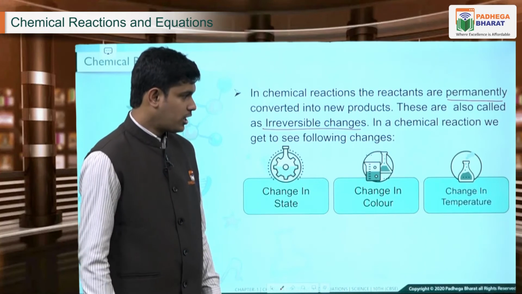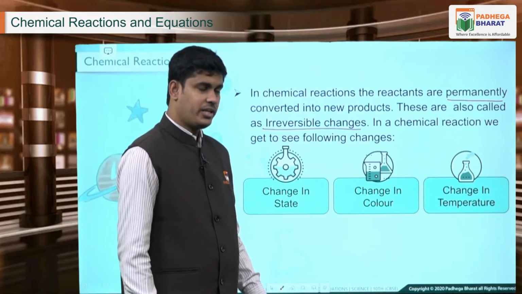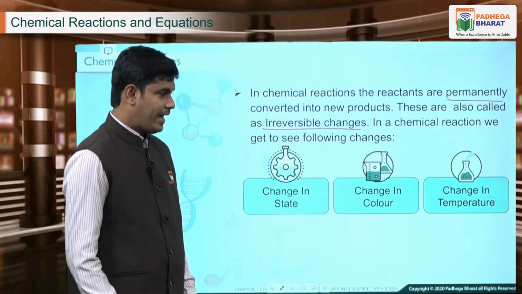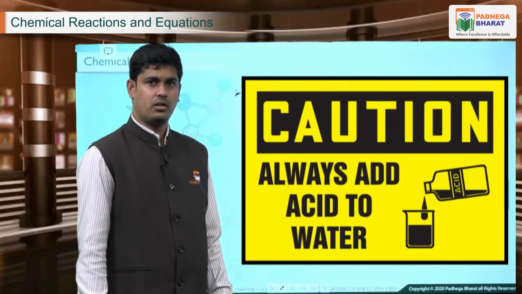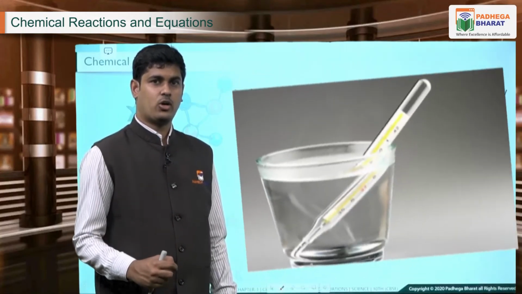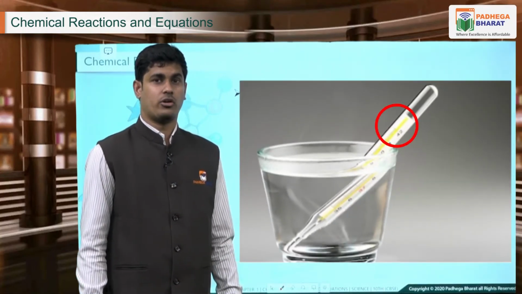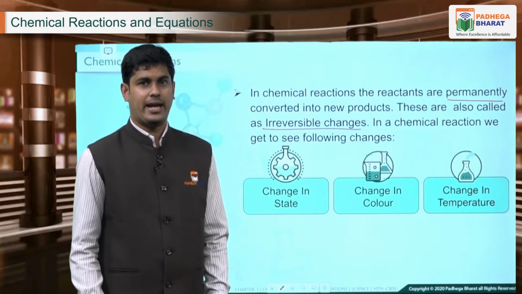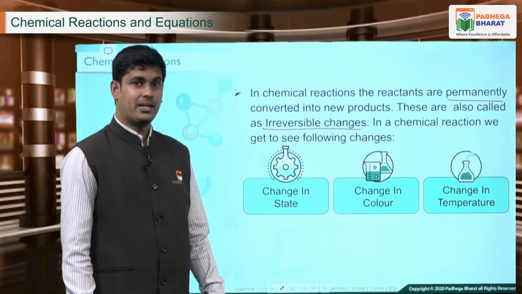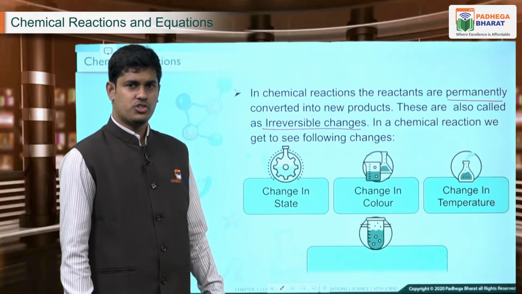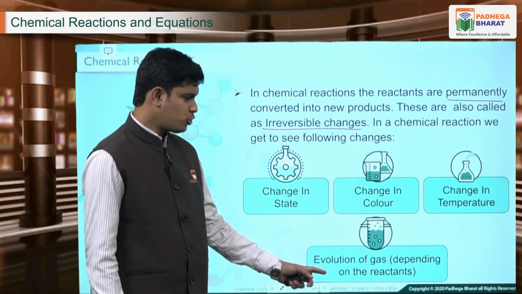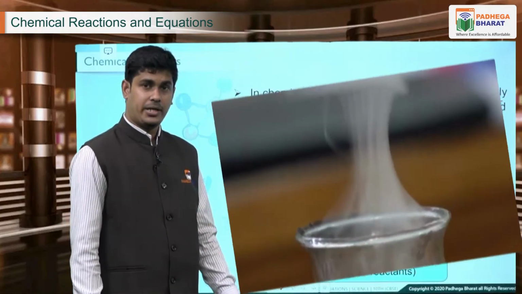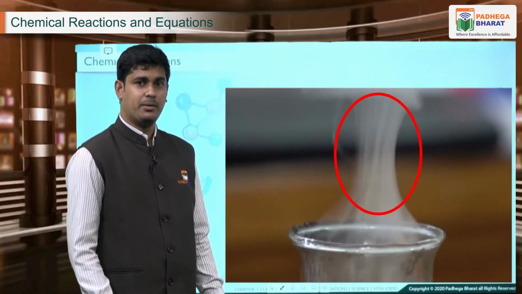Similarly, next we are talking about change in temperature. This is also a very common observation that you can make in your school laboratory. You can take some acid and add it to some amount of water. After a certain time, you can record the temperature. The temperature of water slightly rises. This happens because the acid is dissociating and combining with water. So this is also a chemical change that is happening. Similarly, there is a fourth change that can also occur, which is the evolution of a gas, and this will depend on the reactants. A gas such as carbon dioxide or hydrogen can be liberated in a particular chemical reaction.